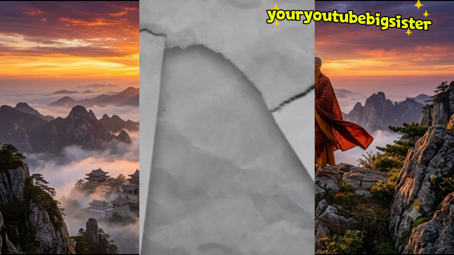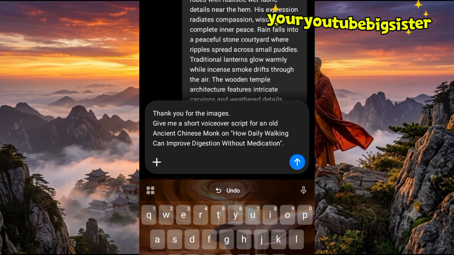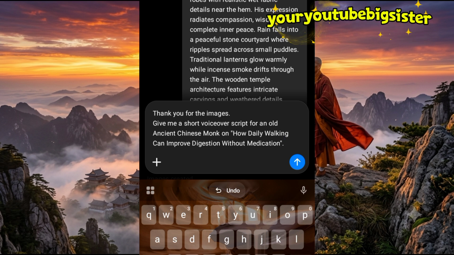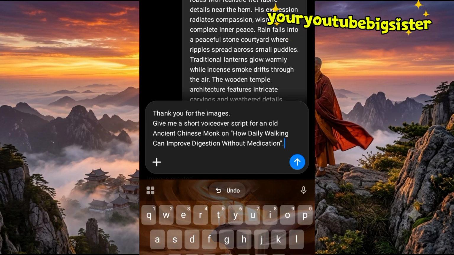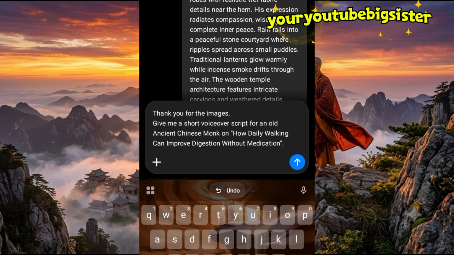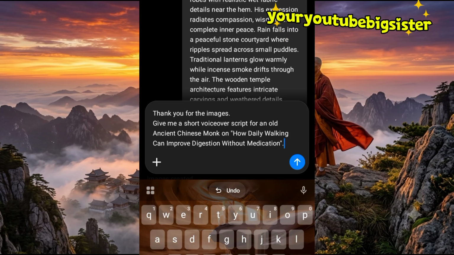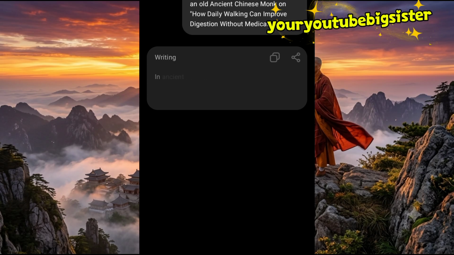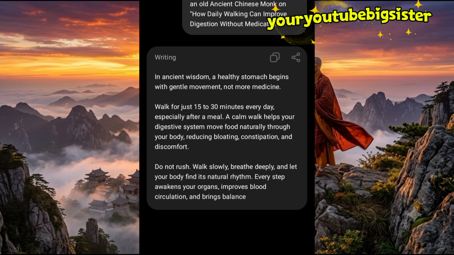ChatGPT. Right guys, so after generating our images, I told it thank you for the images, give me a short voiceover script for an old ancient Chinese monk on how daily walking can improve digestion without medication. This topic is among those topics that it generated for me earlier on. So I just picked one that I feel is very, very important. So I'll now click on this arrow and have it generate my voiceover script for me.